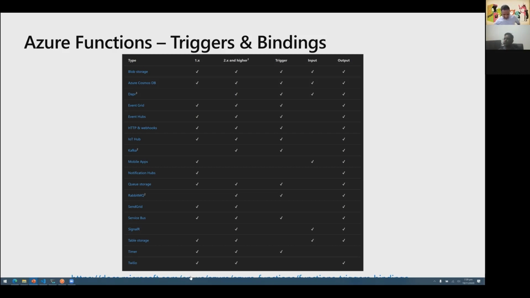And I have a link here, but because of my taskbar or status bar, that link is not visible. You will find this link where the details about these triggers and bindings are available in the Microsoft Docs. I've already published these slides on Speaker Deck, so you will be able to find it over there.